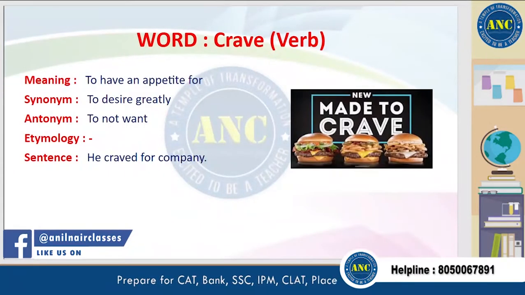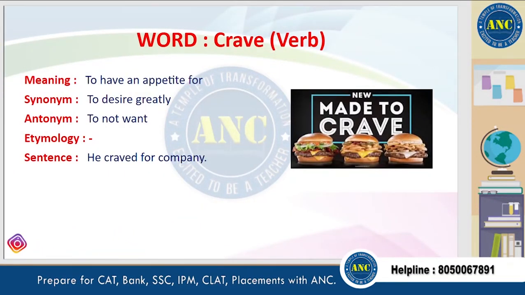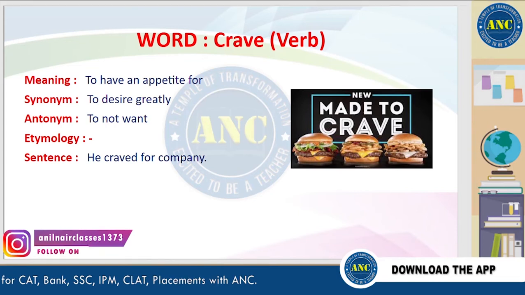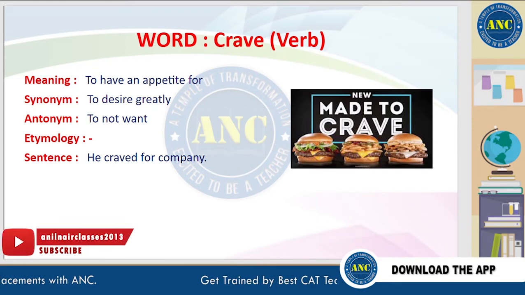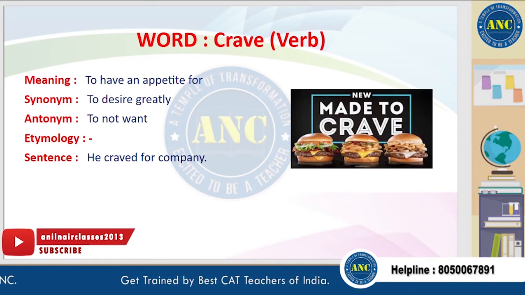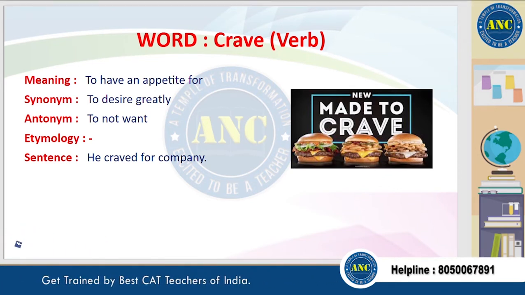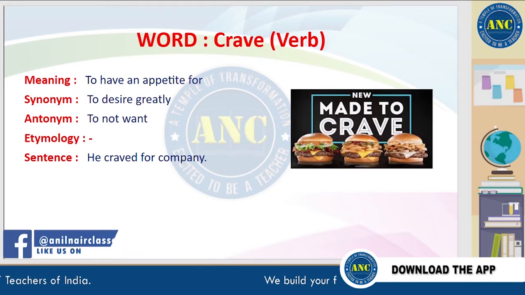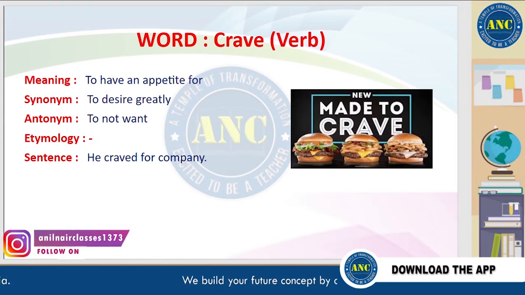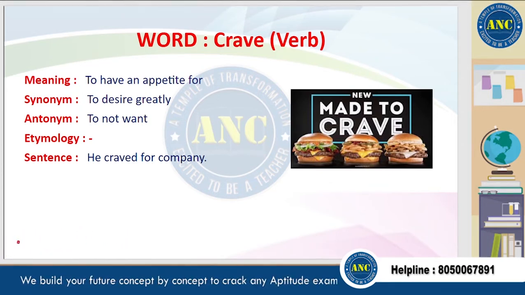The next word is crave. Crave means to have an appetite for. It's to desire something a lot, desire greatly. An antonym for this word is to not want something, not really want it. A sentence for this word is, he craved for company. You also get cravings for food.